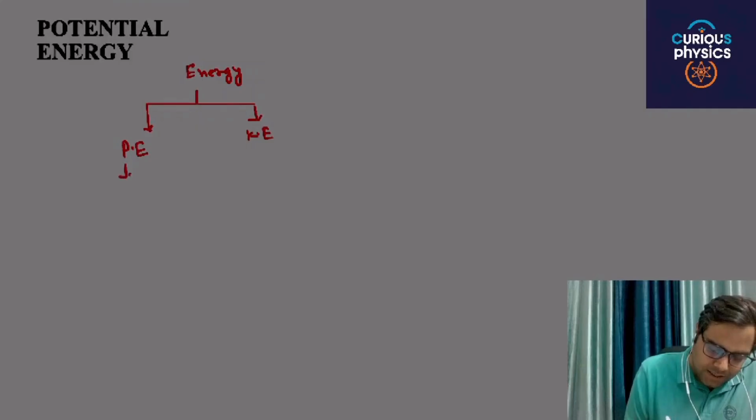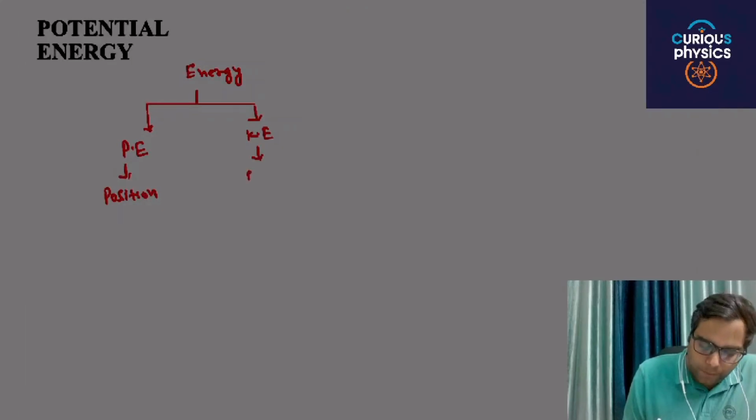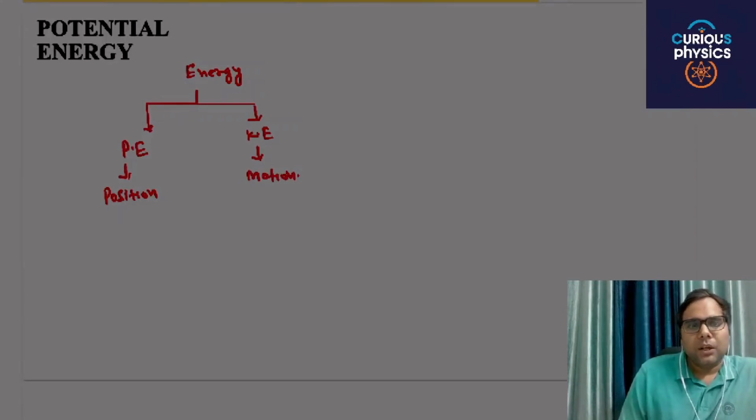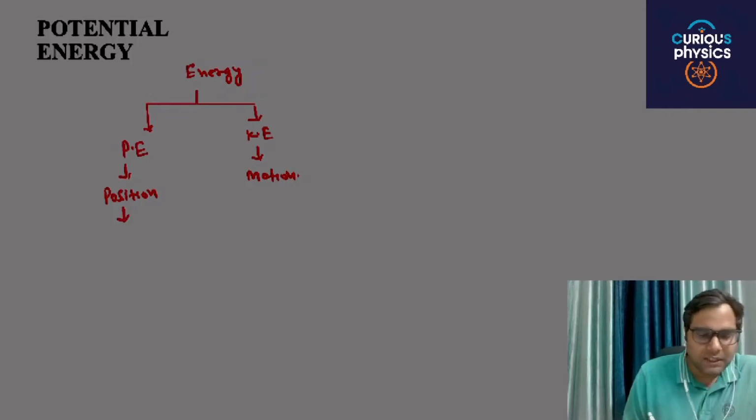Potential energy is related to the position of the object and kinetic energy is related to the motion of the object. In this chapter we will deal with potential energy, and from this we will derive the concept of electrostatic potential. So what is potential energy?